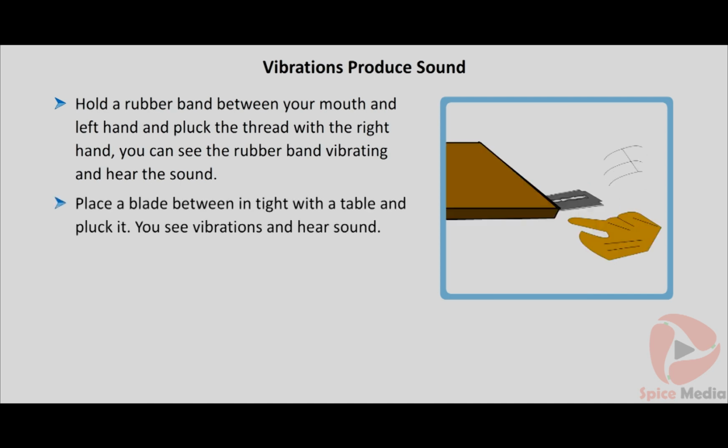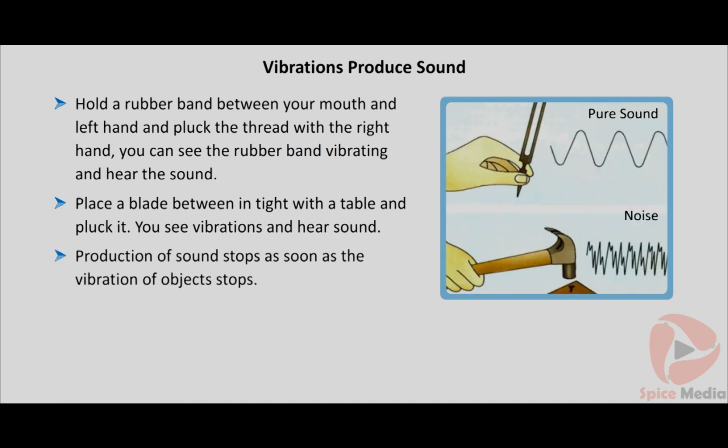Let us see another example to produce sound. Place a blade at the edge of a table lightly and pluck it. You can observe that the vibrating blade produces sound. When you hammer a nail and when you vibrate a tuning fork, you can produce the sound. Production of sound stops as soon as the vibration of the object stops.